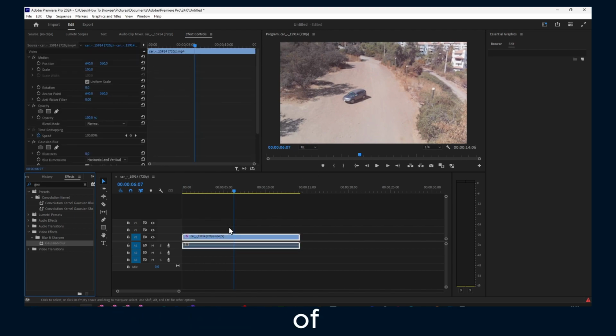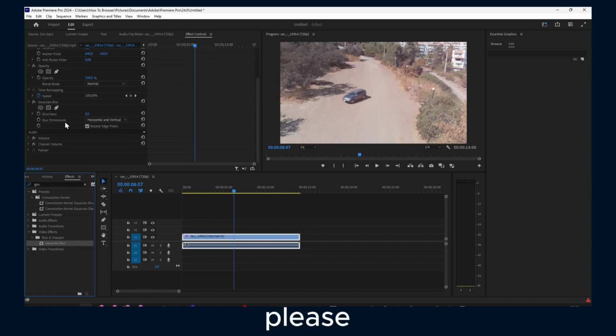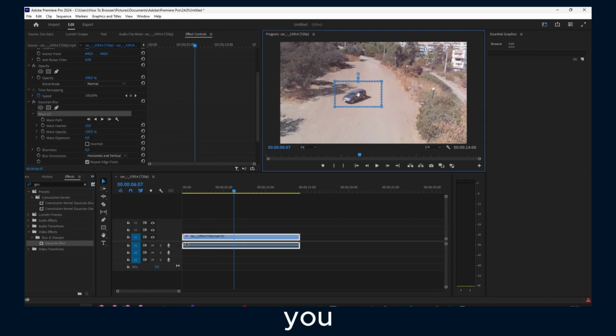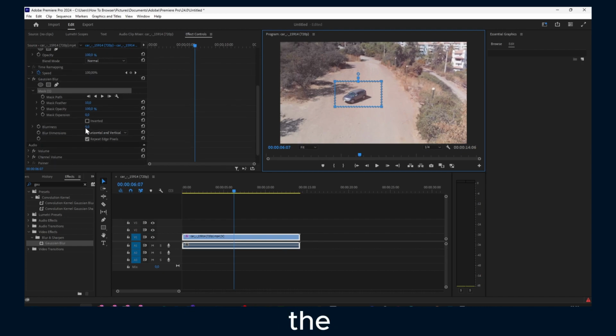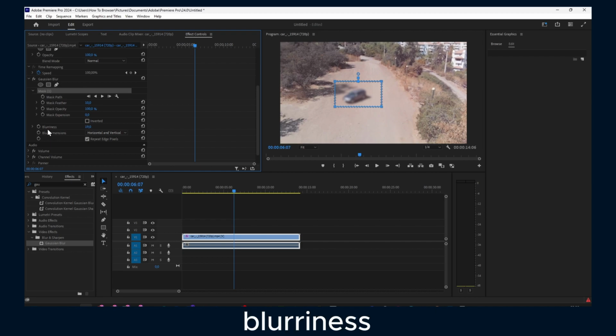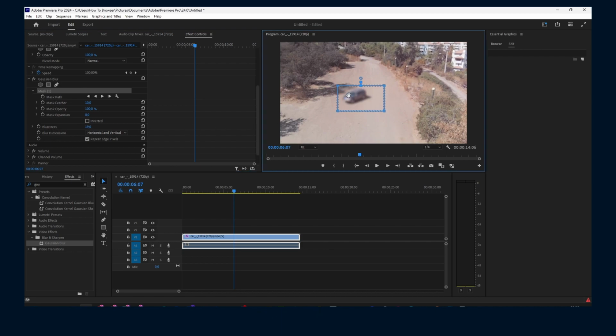Drag it on top of that video, grab it and put it on the video. Now click on a square or a circle, whichever you need, and now you have a Gaussian blur. You have to increase the blurriness, and now you have blurred this part.